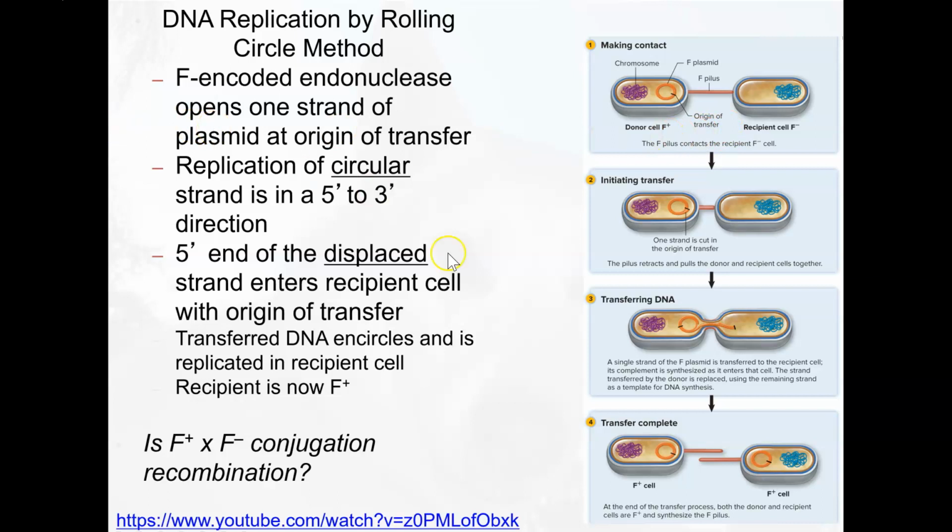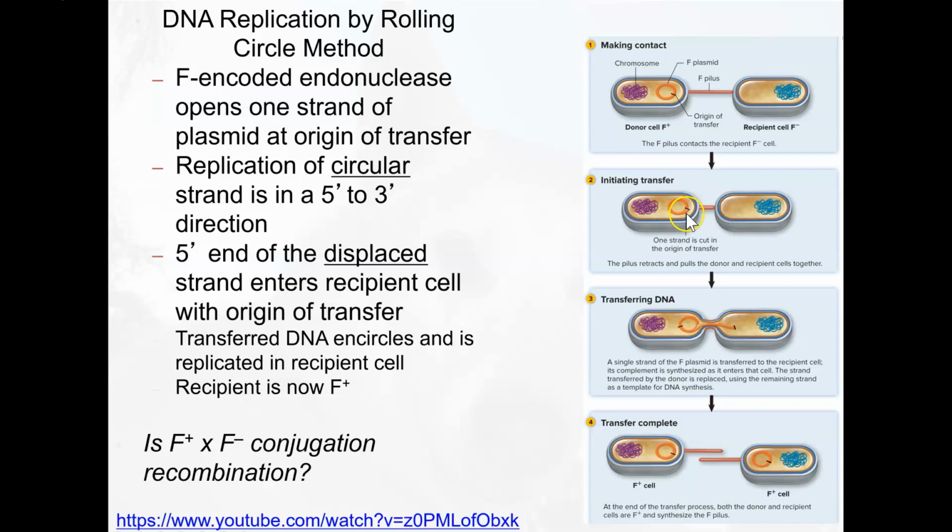When this happens, the F plasmid is going to get nicked at a very specific site called the origin of transfer. And the machinery within the bacteria is going to start replicating the plasmid in a 5' to 3' direction. What this does is displace the outer DNA strand. Remember that DNA is double-stranded, and the strand on the outside is going to get displaced by this replication.